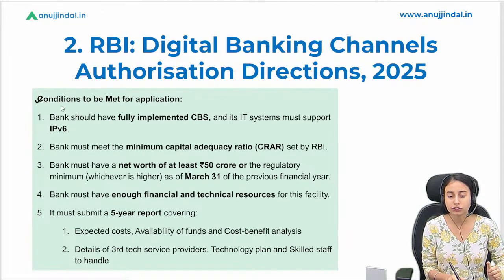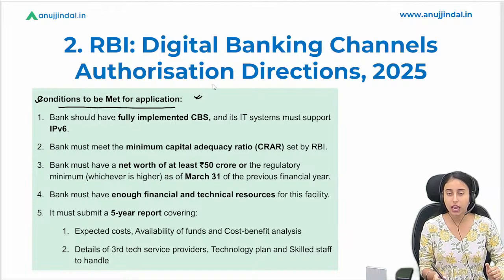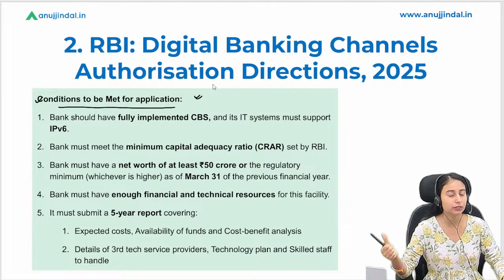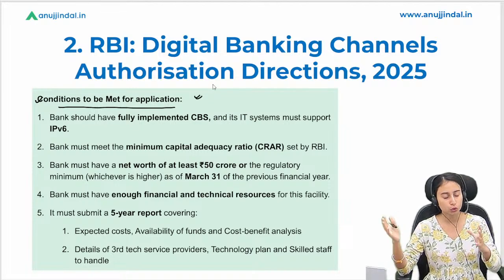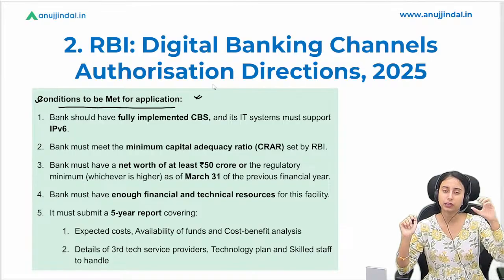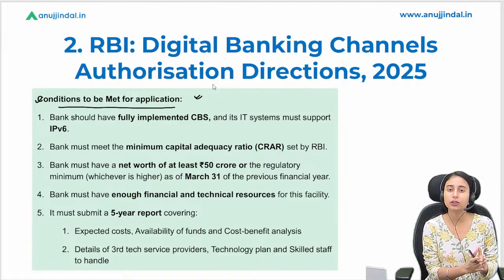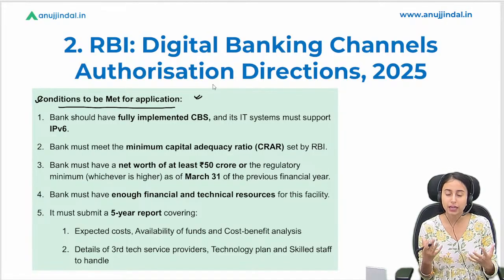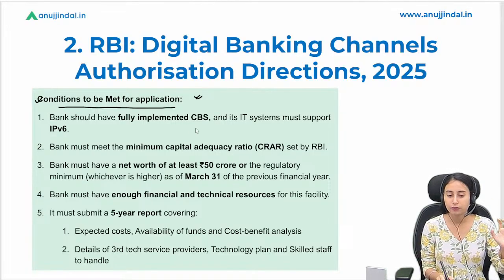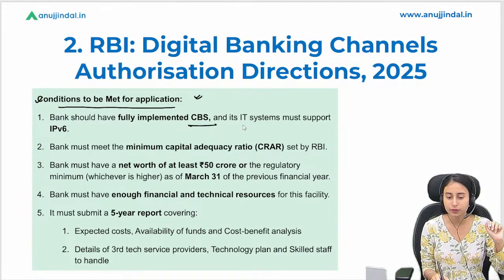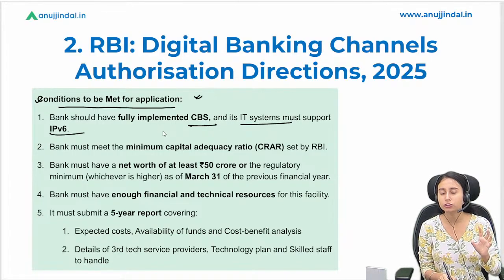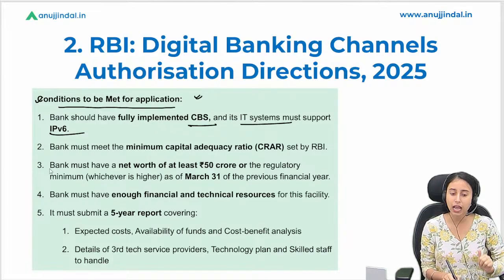Then we have conditions to be met for the application. ठीक है, आपने eligibility criteria देख लिया, that is what you have to do if you want to go for a transactional banking facility or view-only banking facility. अब आपको अप्लाई करना है. अप्लाई करने के लिए भी there are particular conditions. First is CBS, core banking system. IT सिस्टम सपोर्टिव होना चाहिए और आपके पास इंटरनेट प्रोटोकॉल वर्जन 6 होना चाहिए to support the IT infrastructure. बेसिक है. आगे देखते हैं.